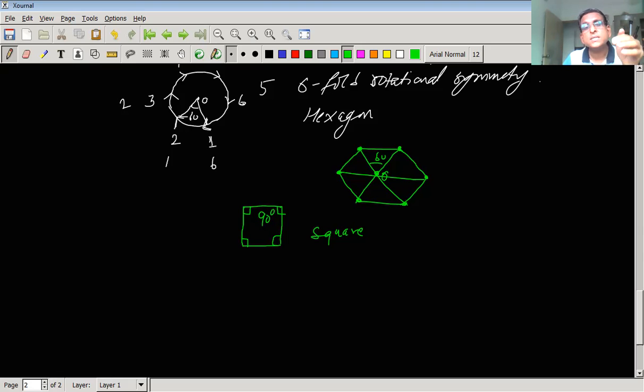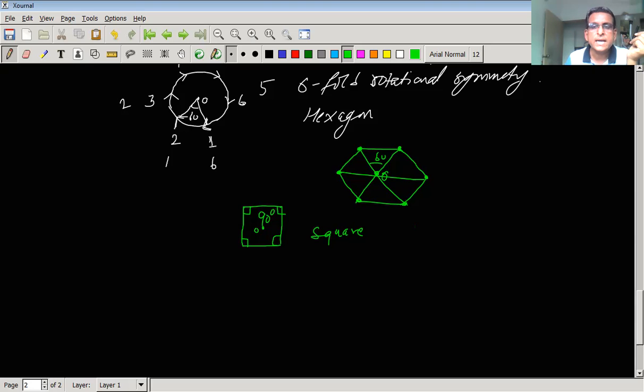So the question is, how many fold symmetry will this square have? How many fold symmetry will the square have about the axis passing through the center point O? Clearly, if we rotate this square through an angle of 90 degrees, what will happen? It will remain invariant, unchanged.